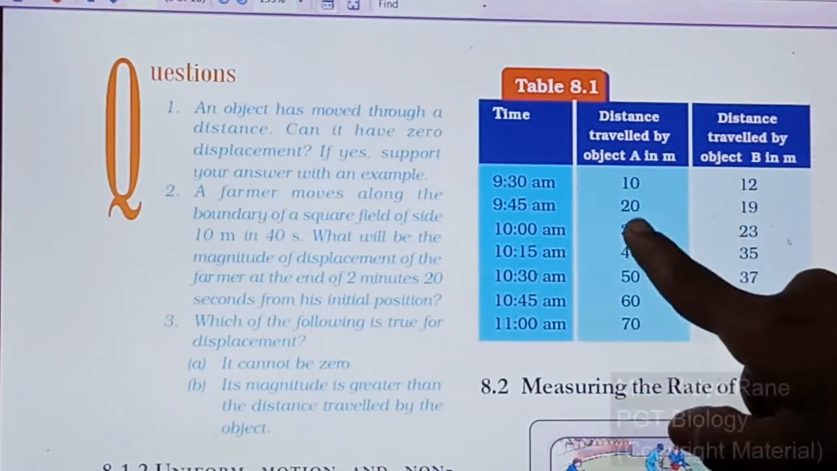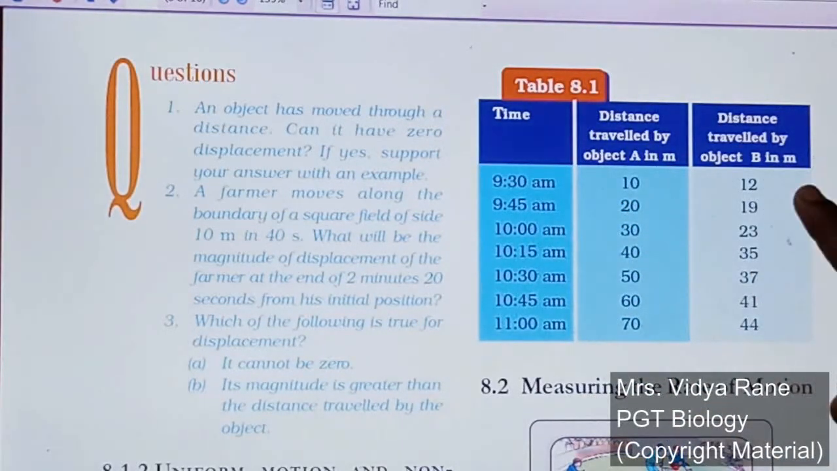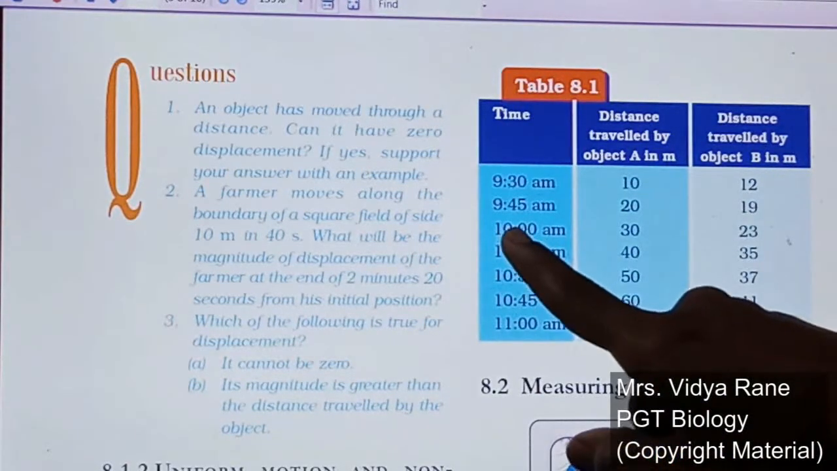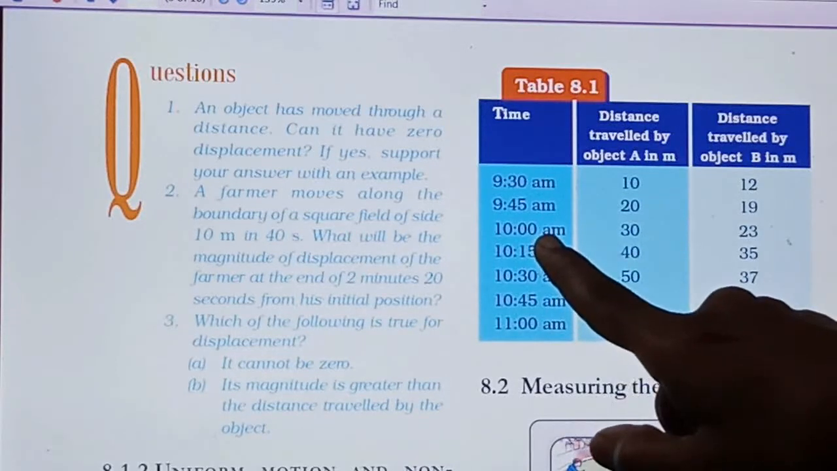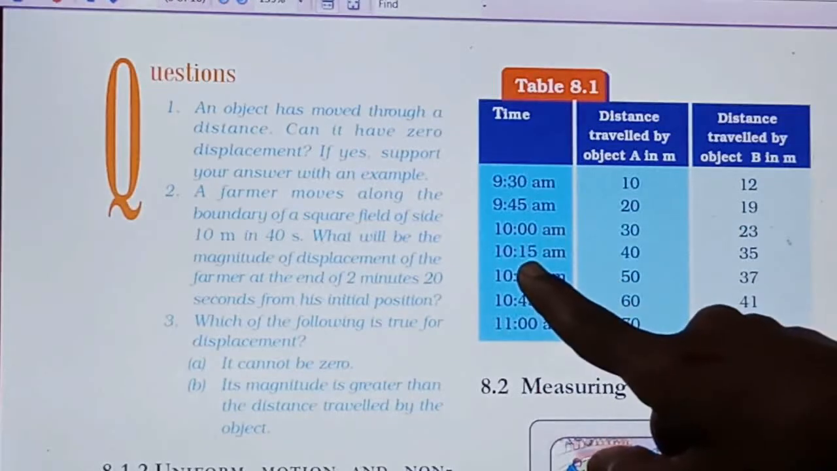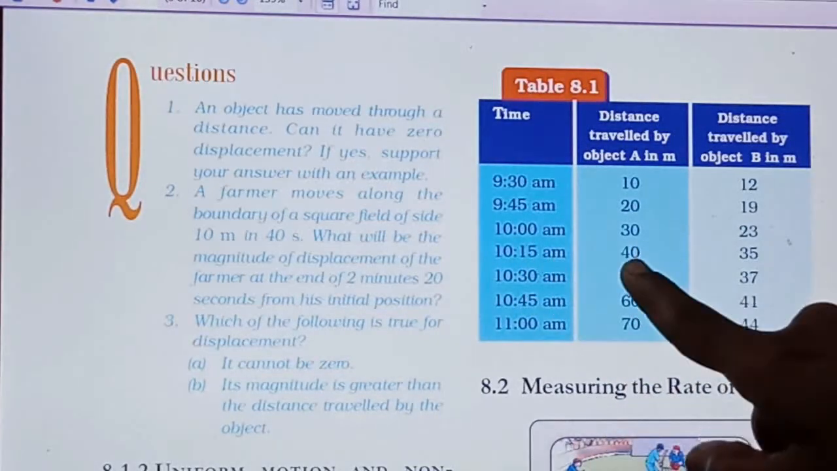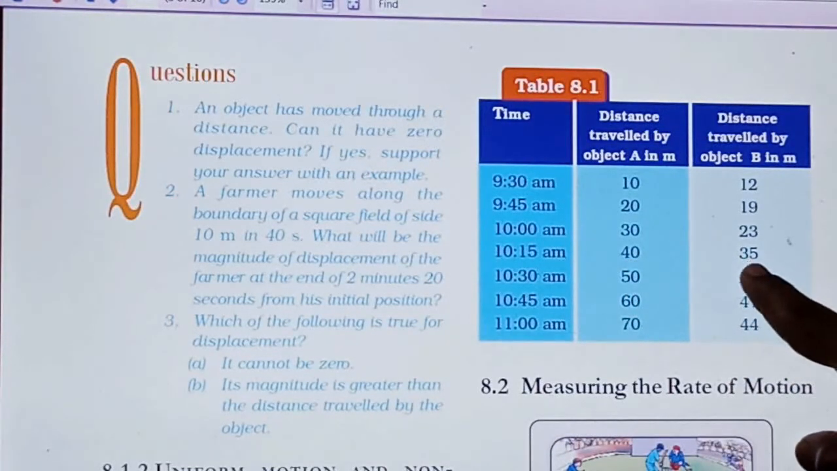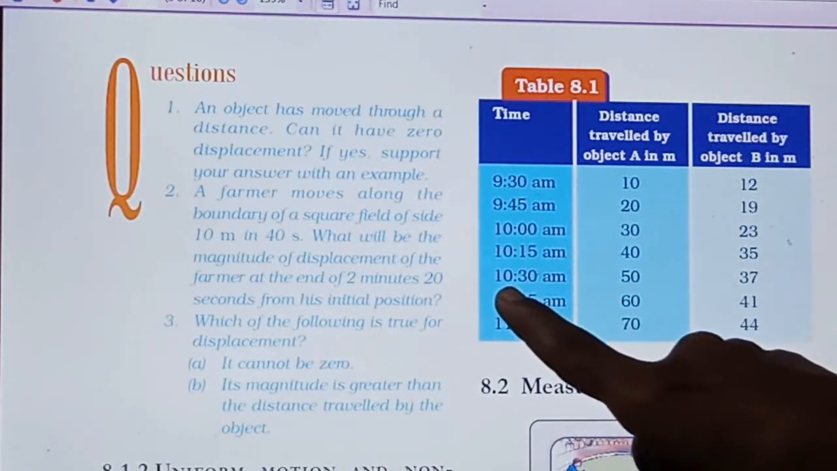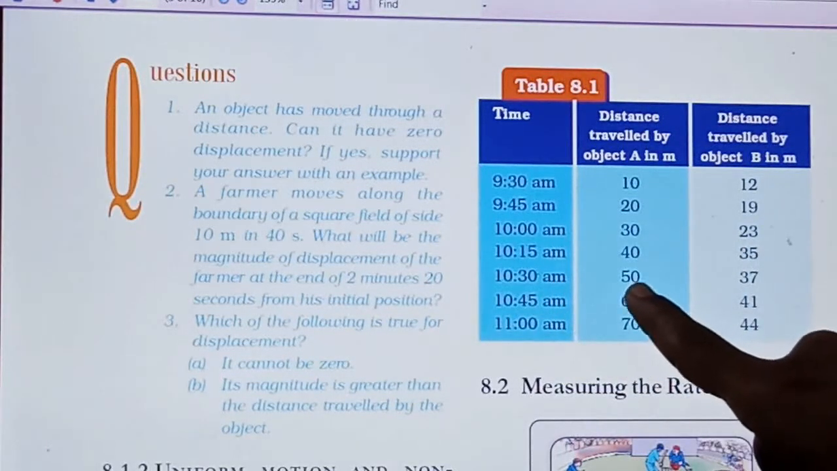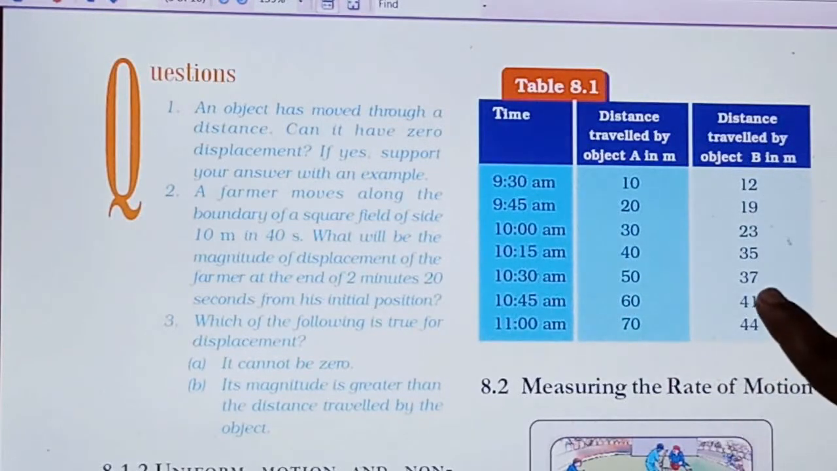The distance travelled by object A is 20 meters, and by object B is 19 meters. Then at 10 a.m., again after 15 minutes, 30 meters and 23 meters. Again after 15 minutes, at 10:15, 40 meters by object A and 35 meters by object B. Again after 15 minutes, at 10:30 a.m., the distance travelled by object A is 50 meters and object B has travelled 37 meters.